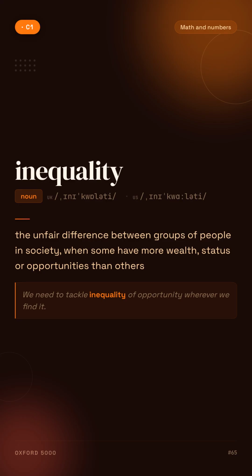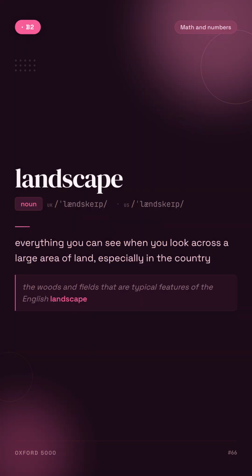Inequality. The unfair difference between groups of people in society, when some have more wealth, status, or opportunities than others. For example, we need to tackle inequality of opportunity wherever we find it. Landscape. Everything you can see when you look across a large area of land, especially in the country. For example, the woods and fields that are typical features of the English landscape.